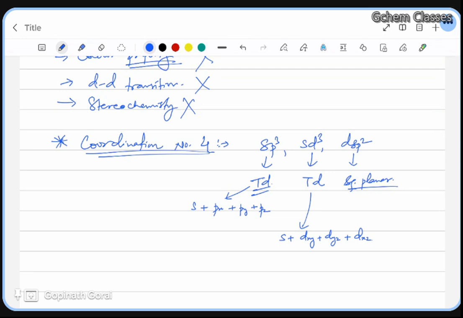Yes. Okay, very good. If you are aware of that, fine. Then you come to know that for tetrahedral it is dxy, dyz, and dxz. It means these are in between the axes. Dxy is in between the axes, dyz is also in between the axes, and dxz is also in between the axes. So that's why it is tetrahedral. Now all are using d orbitals only. We will see the examples. It is not that we will move on without examples, so we have examples for sd3 also.